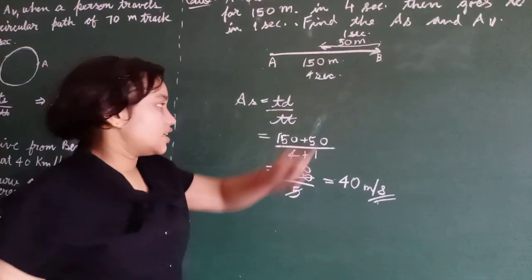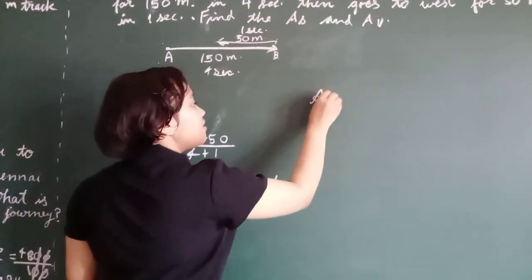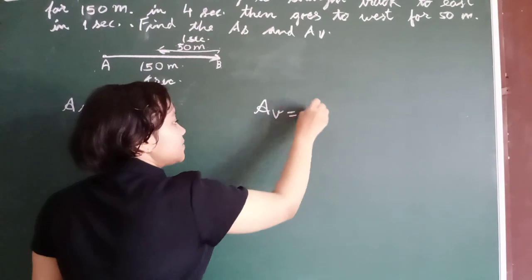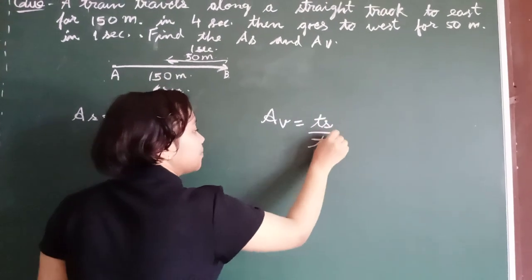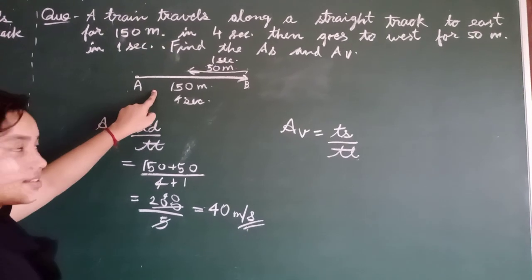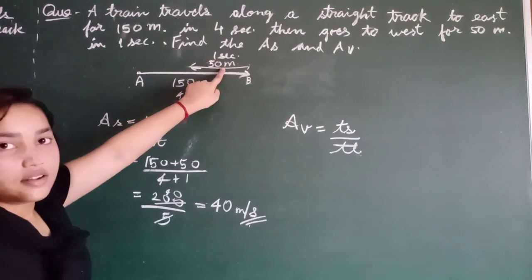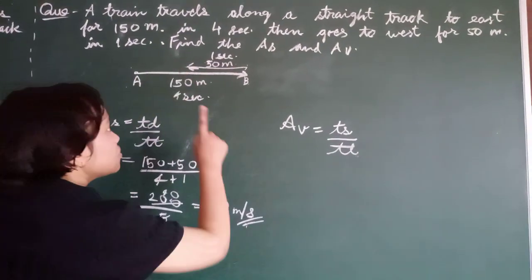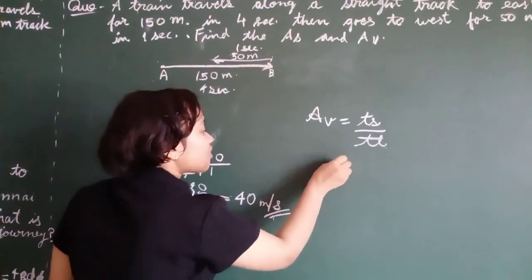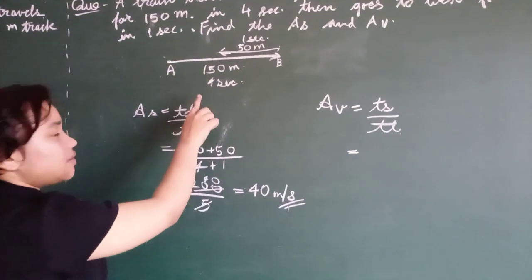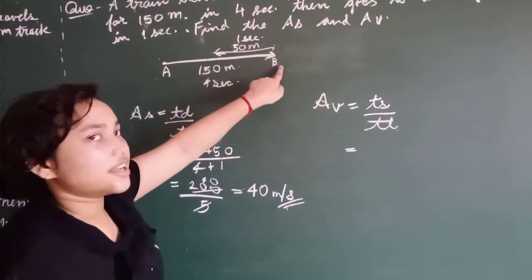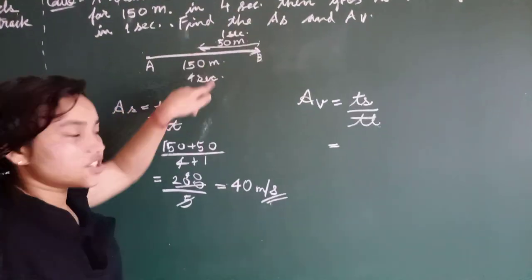Now average velocity. Average velocity is equal to total displacement upon total time. So what is the total displacement here? The displacement is 150 meters in the east and 50 meters in the west. Total displacement is equal to final position minus initial position, or the displacement in one direction minus the displacement in the other direction.